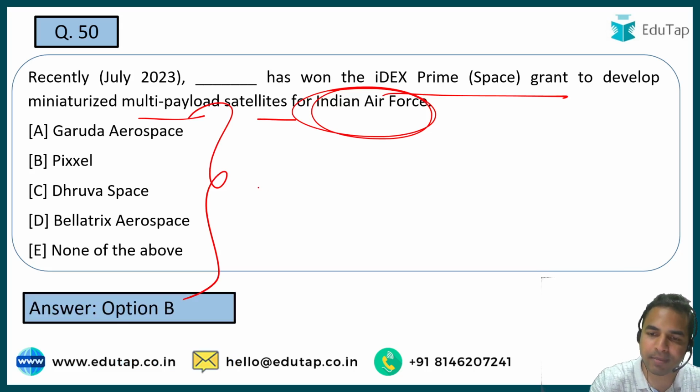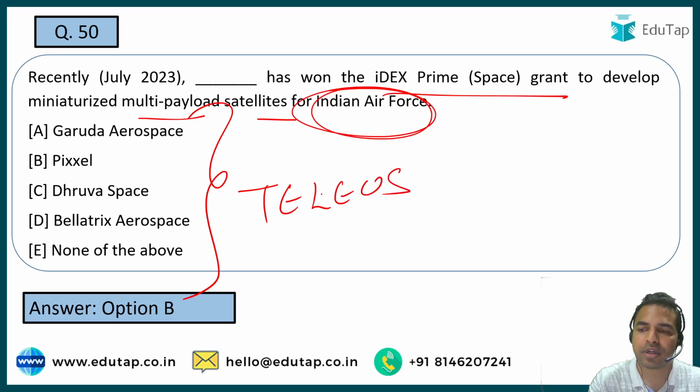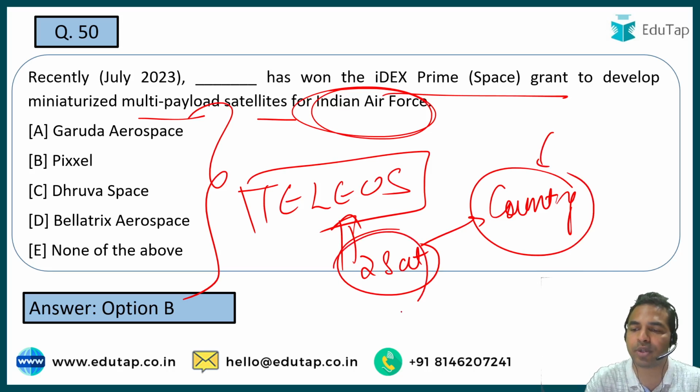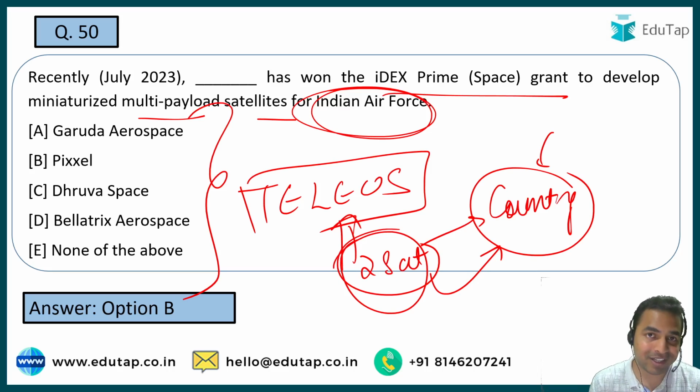Now, guys, आप सभी के सामने एक सबसे important question है. We have already covered this particular part as well in the previous sessions. You have to tell me about the mission TeleOS. TeleOS mission के अंदर इसरो ने 2 सैटेलाइट्स को लॉन्च किया था. You have to tell me the name of the country. Please tell me the name of the country, guys, to which these particular 2 satellites belongs to. ये सैटेलाइट्स कौन सी कंट्री की थी, ये आपको बताना है मुझे कमेंट सेक्शन के अंदर. Do not forget to tell me the right answer to this question in the chat box in the comment section, because this is the homework question for all of you. Okay. Now, guys, this was the homework question for all of you.